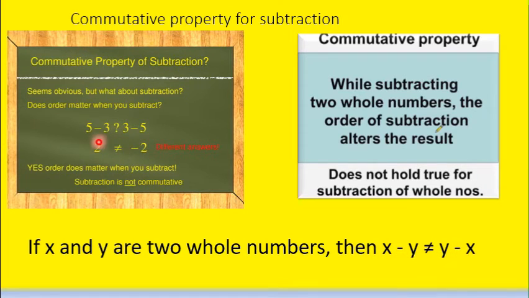Yes or no, children? Here 5 minus 3 is not equal to 3 minus 5. 2 is not equal to minus 2. That is why 5 minus 3 is not equal to 3 minus 5. That is why we are saying generally x minus y is not equal to y minus x.